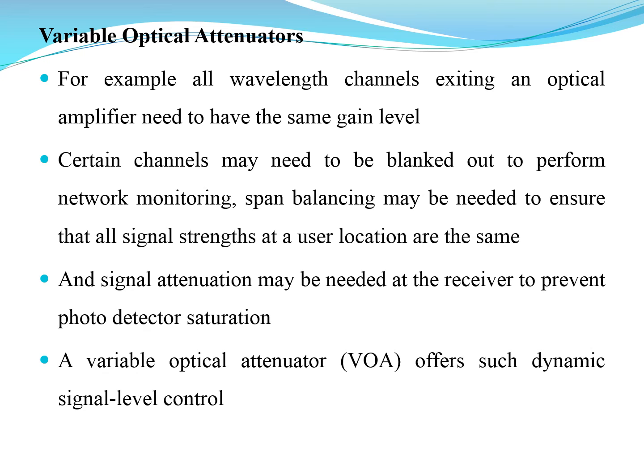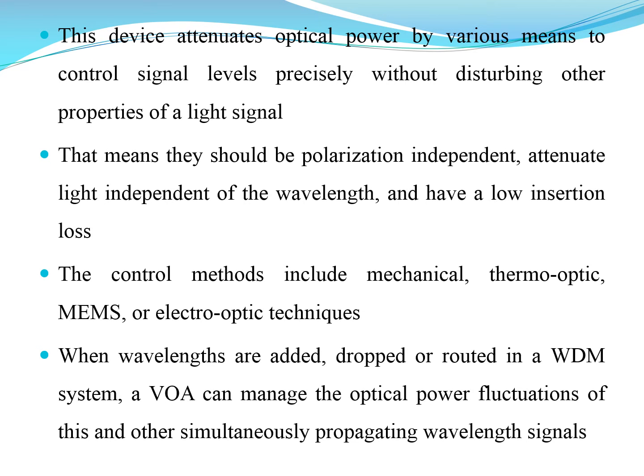So the variable optical attenuator, in short VOA, offers such dynamic signal level control. It is used to control the attenuation in the optical component. This device attenuates the optical power by various means to control the signal levels precisely without disturbing other properties of a light signal. That means they should be polarization independent, attenuate light independent of the wavelength, and have a low insertion loss.